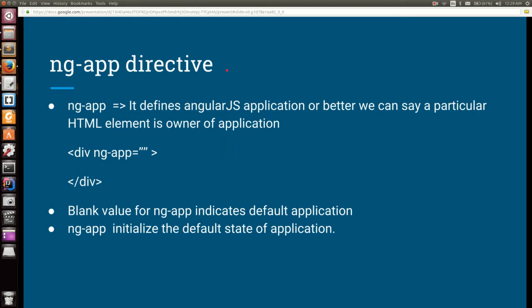Whenever you define ng-app as an attribute to any element, for example here in the div we define the attribute ng-app, and its value is completely blank. A blank value here indicates that it is a default application. Whenever you define ng-app, it defines an application, or we say the div is the owner of that application. Whenever ng-app is defined, the state of the application with that name is initialized.